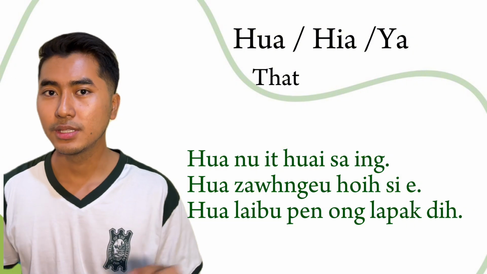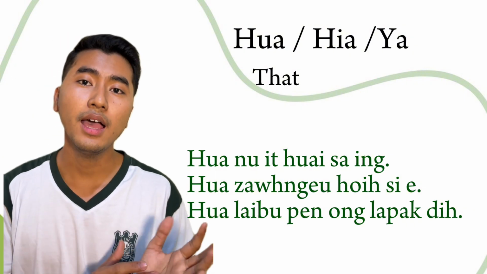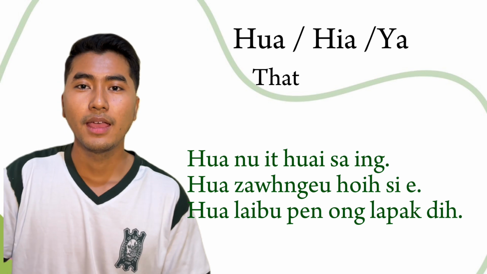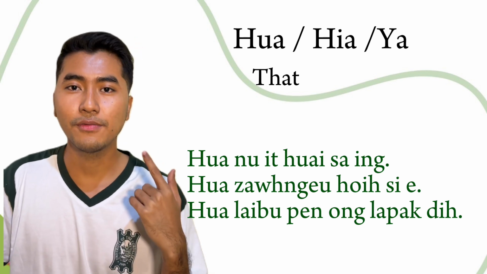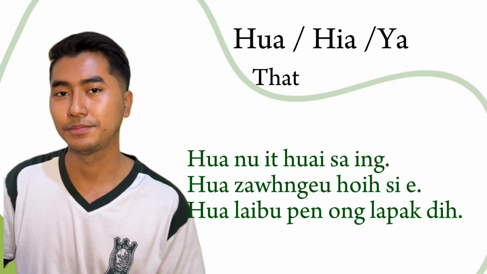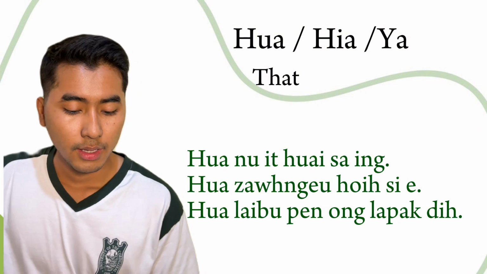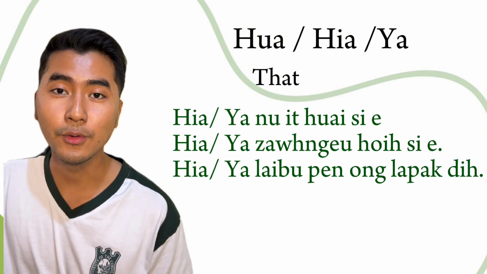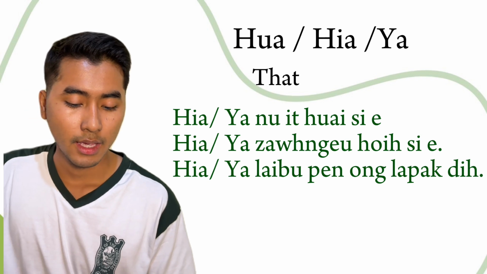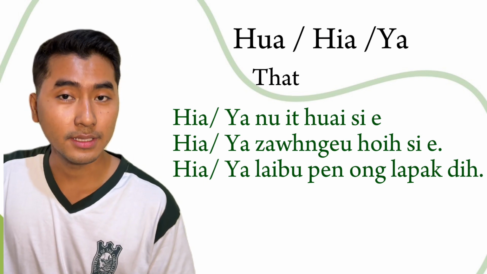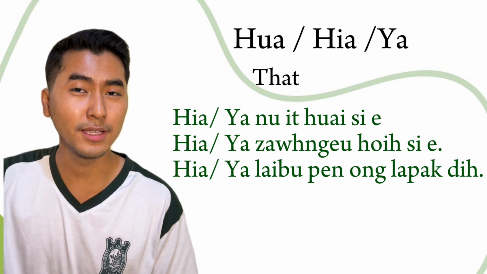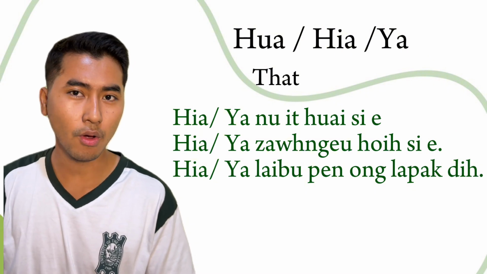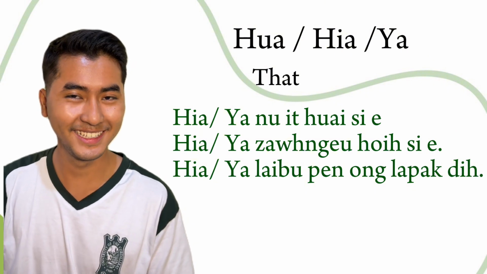I'm going to use here or ya in the previous example sentences. So I'm going to read them, and listen carefully and try to understand. Here no idwai, or ya no idwai sie. Ya dọn nghèo hội xìa, or ya dọn nghèo hội xìa. Okay, it's very awkward to say ya dọn nghèo.